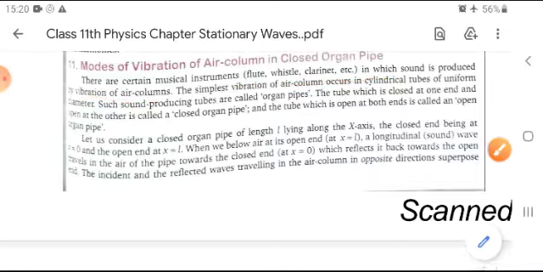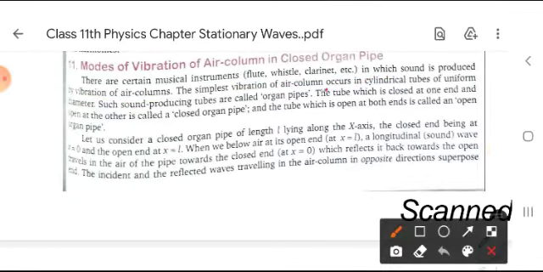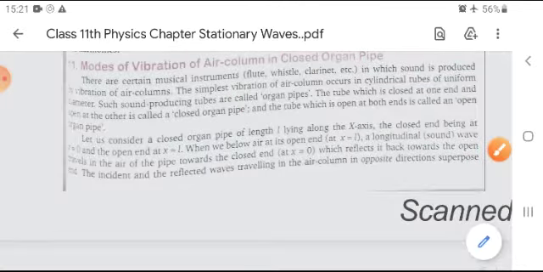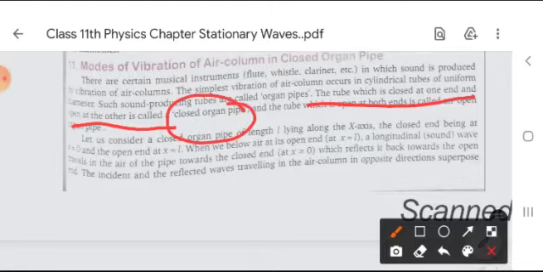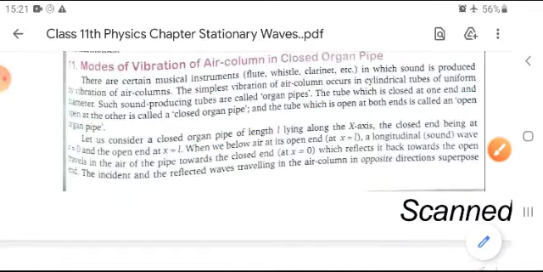The simplest vibration of an air column occurs in cylindrical tubes of uniform diameter. Such sound producing tubes are called organ pipes. The tube which is closed at one end and open at the other end is called a closed organ pipe. So a flute is an open organ pipe, however a whistle is a closed organ pipe.